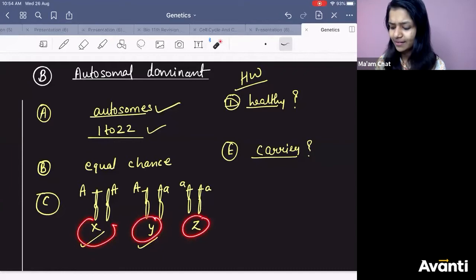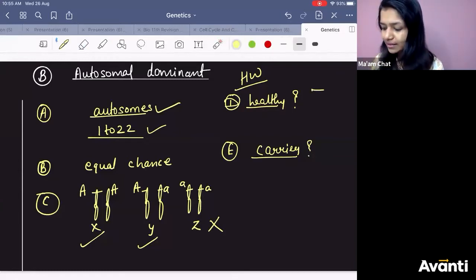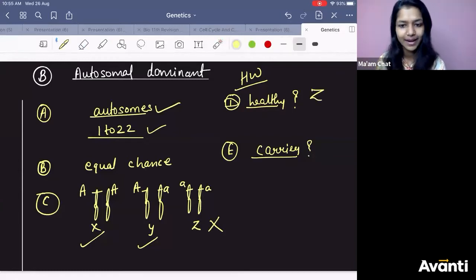What about Z? Z will have the disease? No, right? It is dominant, my dear. Both small letters, how will it have the disease? It will never have the disease. Who are healthy here? Which person will be healthy? X, Y, Z? Z will be healthy, right?